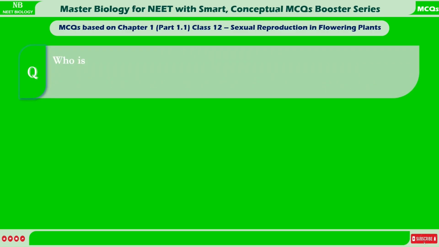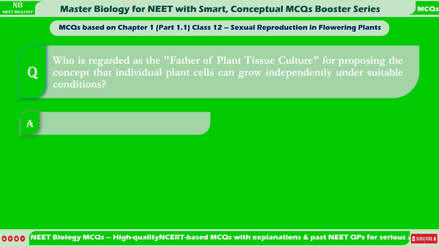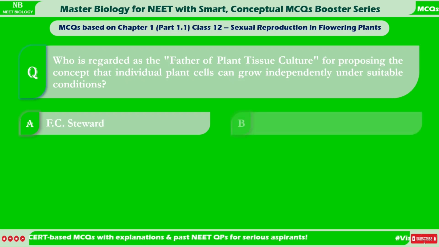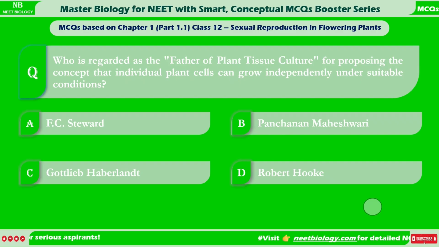Who is regarded as the father of plant tissue culture for proposing the concept that individual plant cells can grow independently under suitable conditions? A. F.C. Stewart. B. Panchanan Maheshwari. C. Gottlieb Haberlandt. D. Robert Hooke.